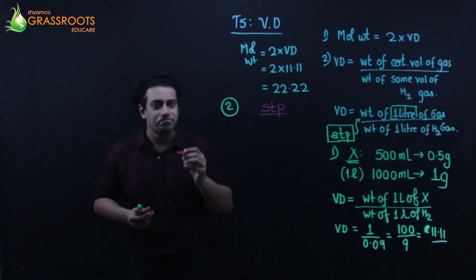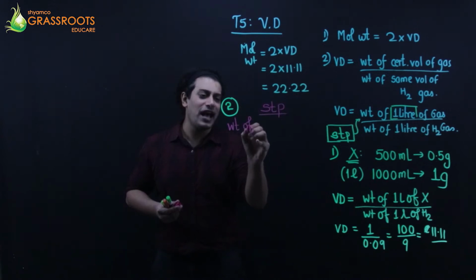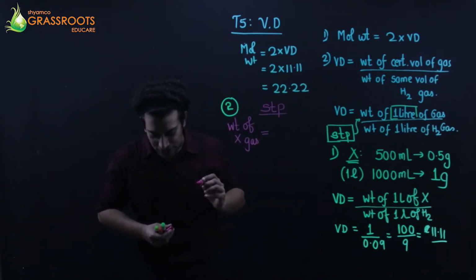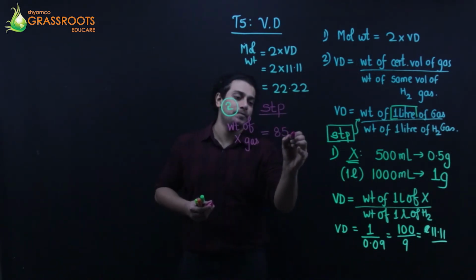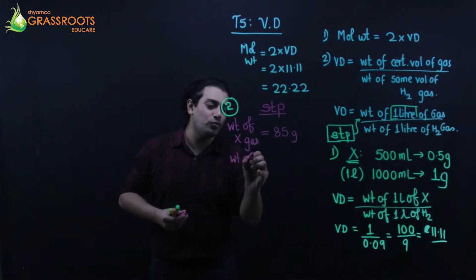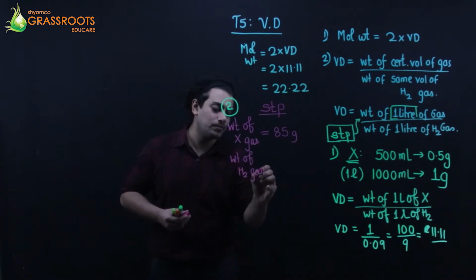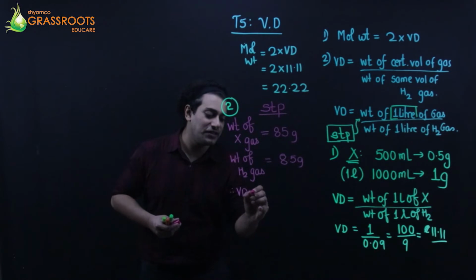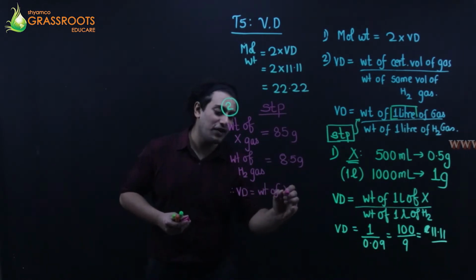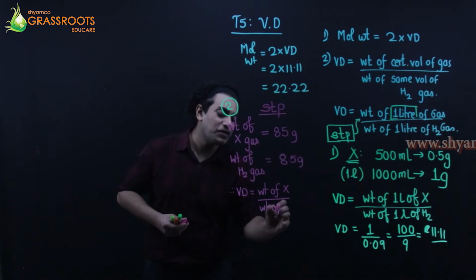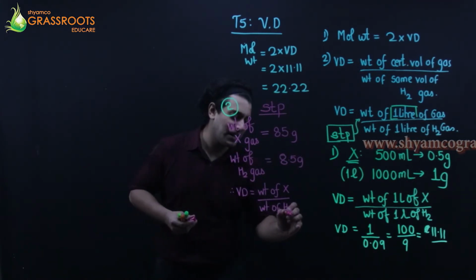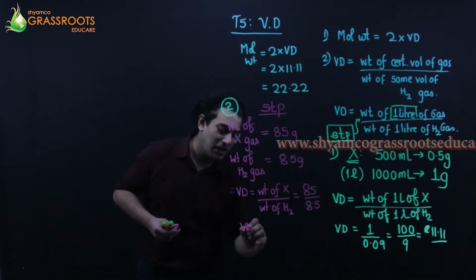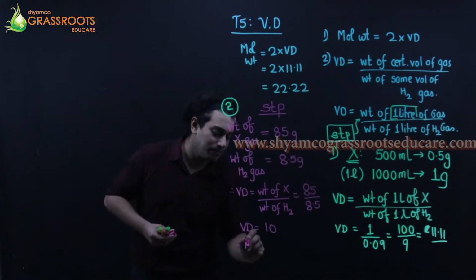So a direct formula. Can I say weight of a gas is how much? 85 grams. And the weight of same volume of hydrogen gas is 8.5 grams. So can I say therefore vapor density is weight of X upon weight of same volume of hydrogen as X. So answer is going to be 85 upon 8.5, and if you calculate, the answer is 10.